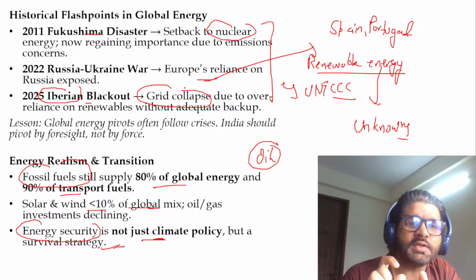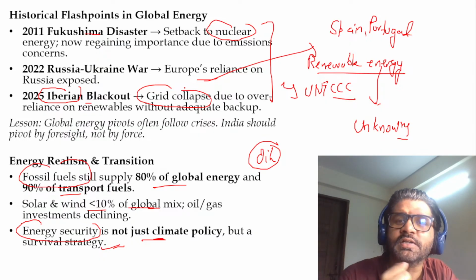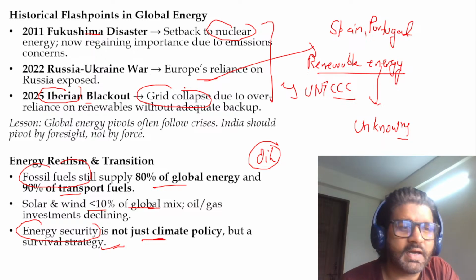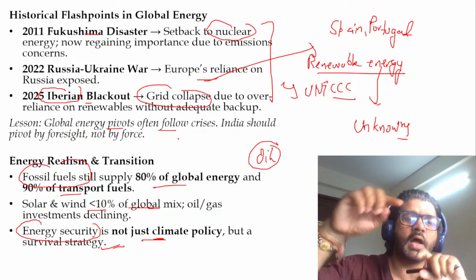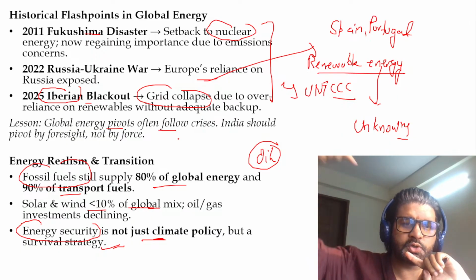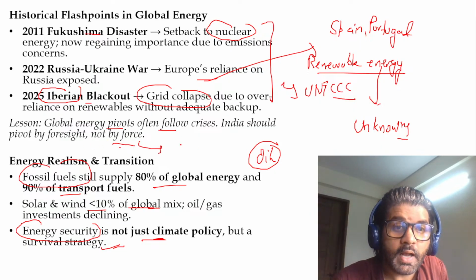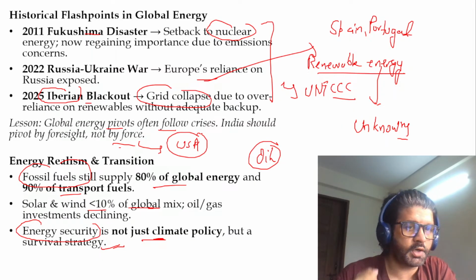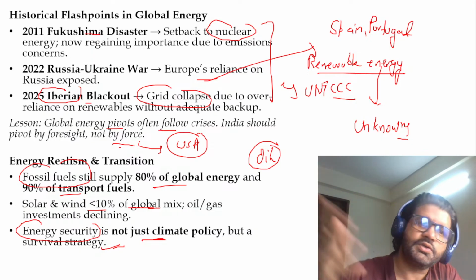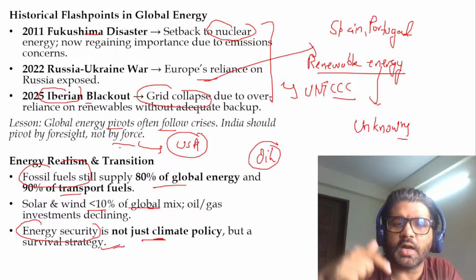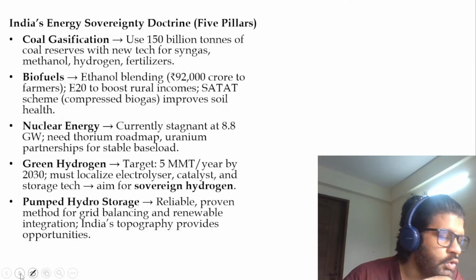So again, this editorial is raising a very valid point. You talk about renewable energy, but you also need to understand the reality. What is the current reality? Plus, global energy pivots often follow crisis. Things happen, and accordingly we shift, whether towards Russia or West Asia. India should pivot by foresight, not by force. And currently the US is trying to apply force. According to this editorial, we should be pivoting by foresight, which we are actually doing. Whether we buy oil from Russia or West Asia is determined by our strategies. These forceful tactics by the US will not hold for long.